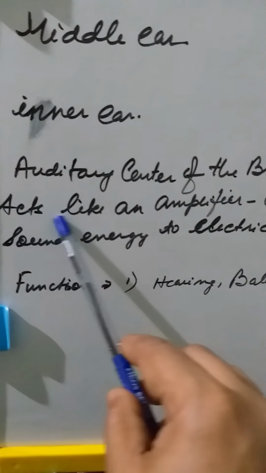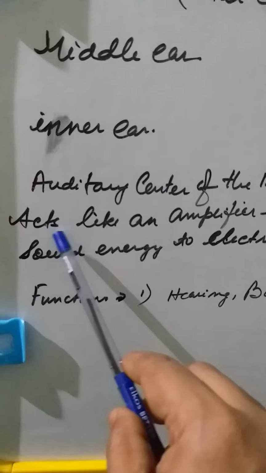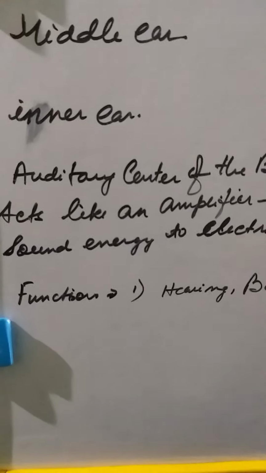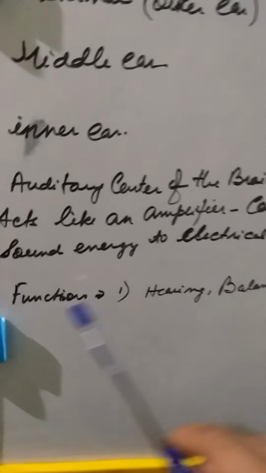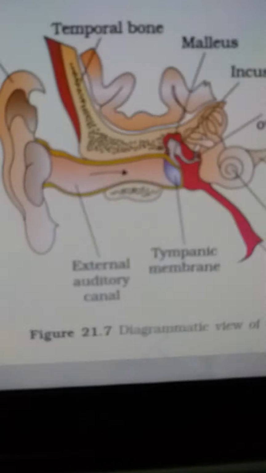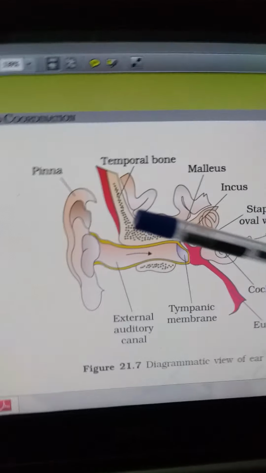And how does it function? The ear actually acts like an amplifier, converting the sound waves or the sound energy into electrical impulses. The basic function of the ear is hearing and balancing. Now we'll go into the detailed structure.